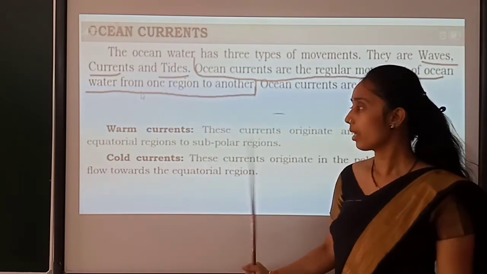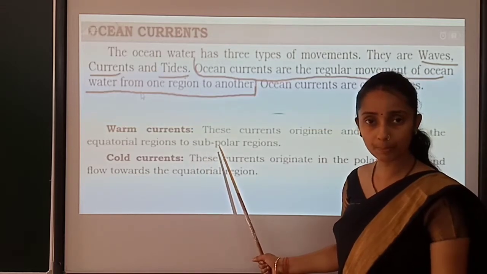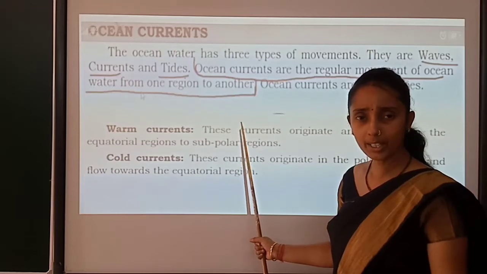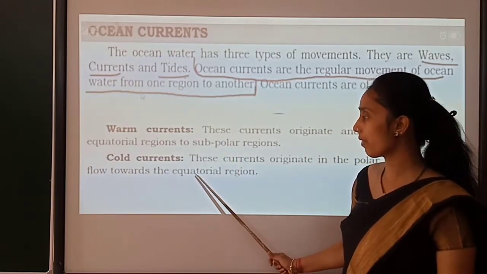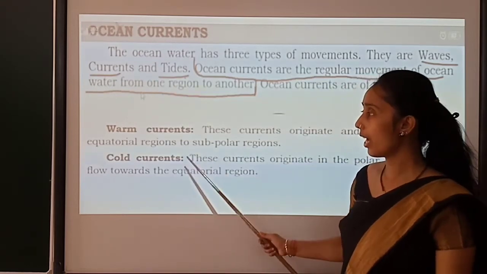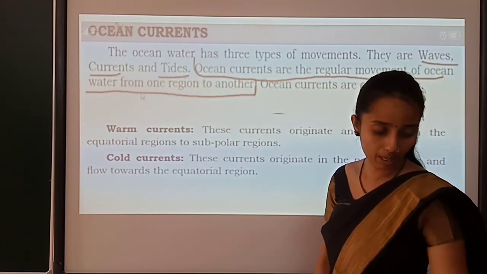As I told you, as per the temperature, the equatorial region has high temperature, whereas the cold region has cold temperature. So on that basis, warm current and cold current take place.